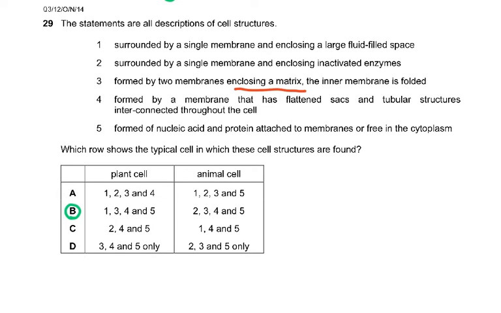Now, 1, 3, 4, and 5 are found in plant cells. So 1, 3, mitochondria, 4, and 5, ribosomes, nucleic acid, RNA, and protein. You haven't done this as yet, but of course you will do it later on. So if somebody is still on chapter 1, then it will be difficult for them, and I can understand. You'll have to come back to it after chapter 6. And 1, 4, and 5